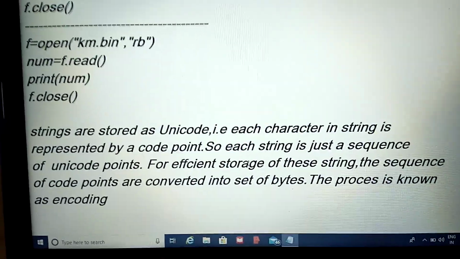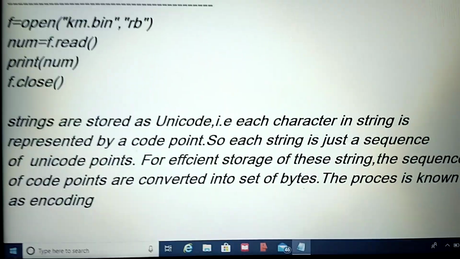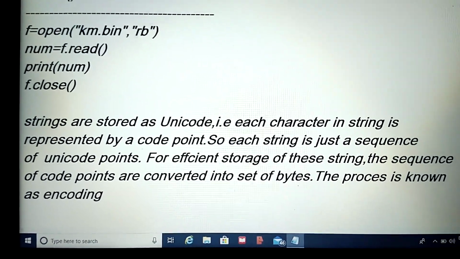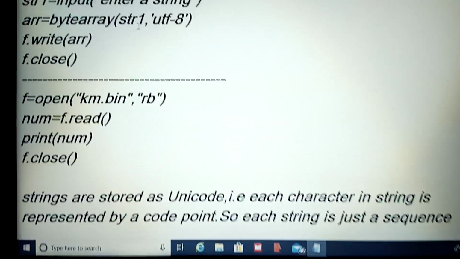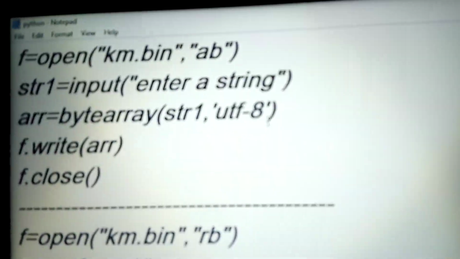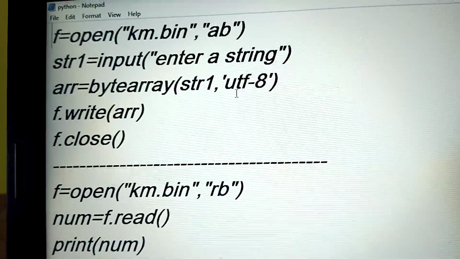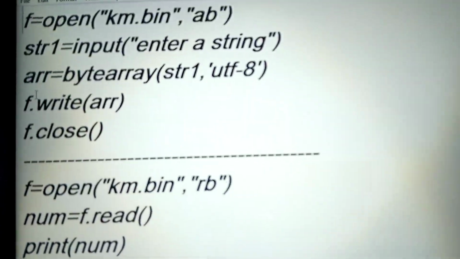For efficient storage, the sequence of code points is converted into a set of bytes. This process is known as encoding. There are a lot of encoding patterns, one of them is UTF-8. Fine, it has been converted into bytes.